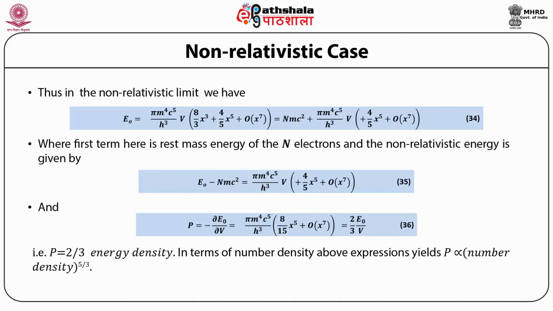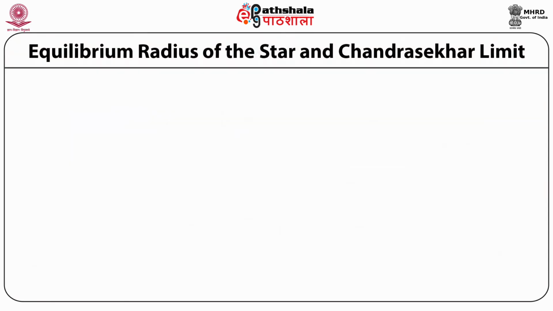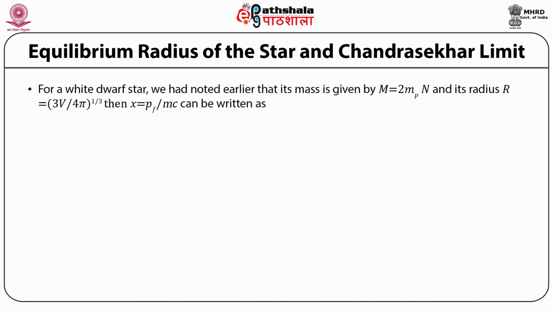In terms of number density, the above expression yields pressure proportional to number density raised to power 5/3. Now we will try to calculate the equilibrium radius of the star and the Chandrasekhar limit. For a white dwarf star, we had noted earlier that its mass is given by capital M is equal to 2 times the mass of the proton multiplied by capital N, and its radius R is equal to (3V / 4 pi)^(1/3).